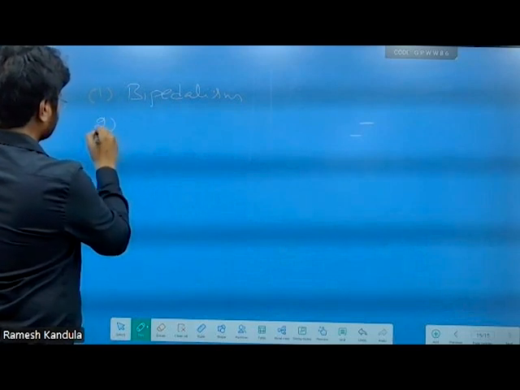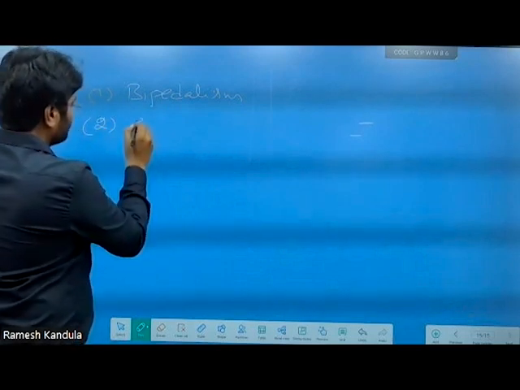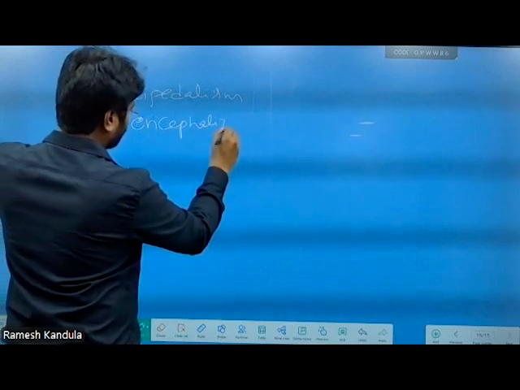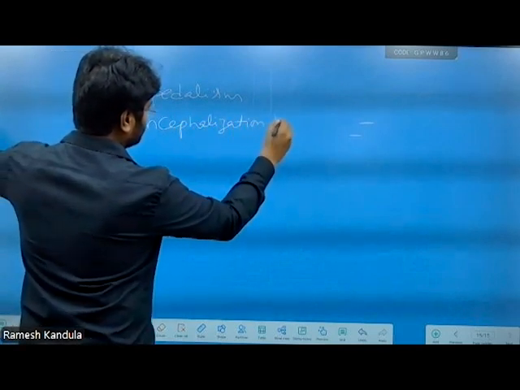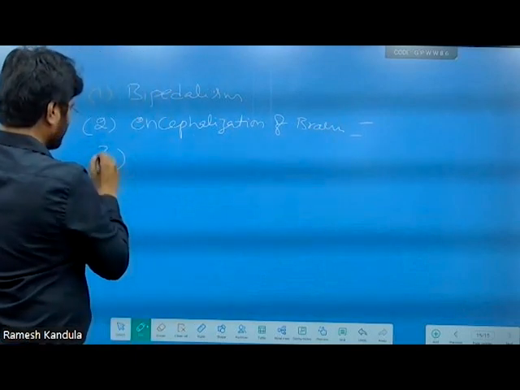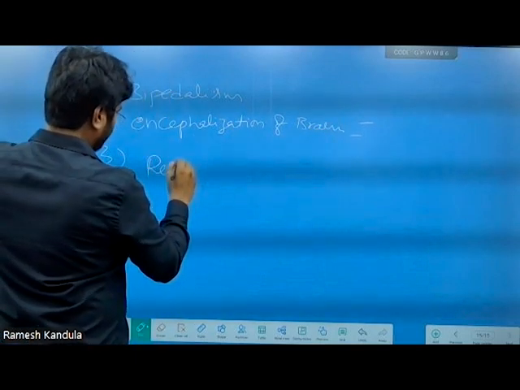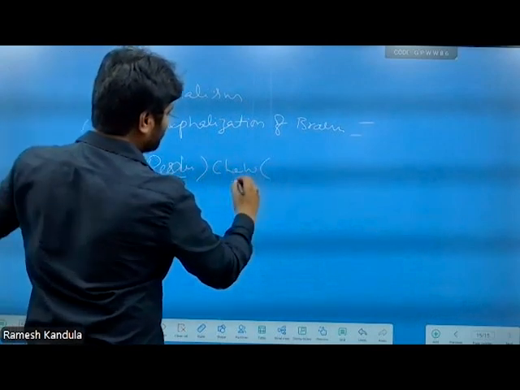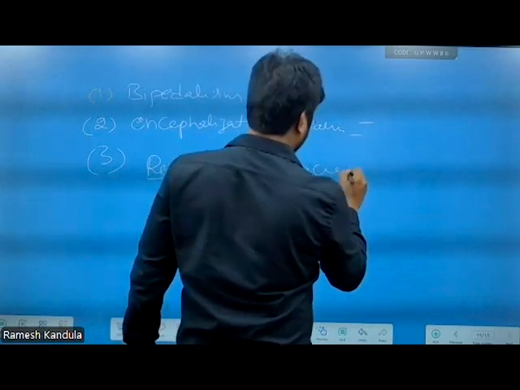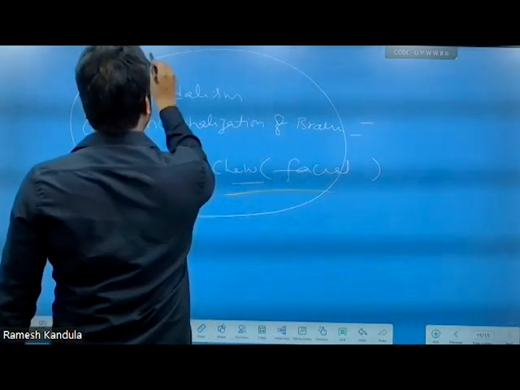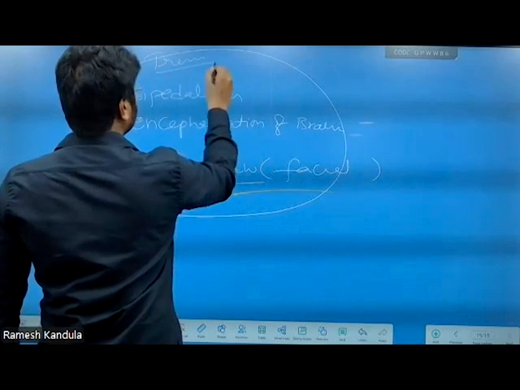The second one is encephalization of the brain. And the third one is reduction in chewing-related facial features. So these are all the anatomical trends which led to human evolution.